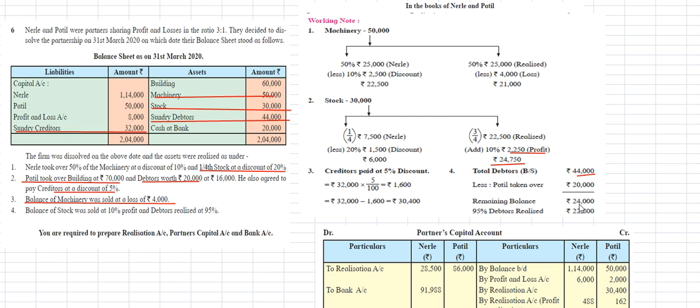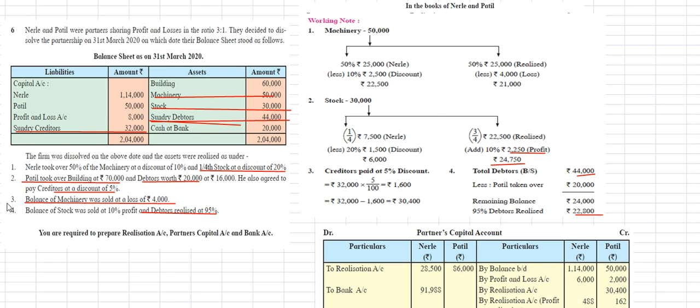On the 24,000 rupees, debtors are realized at 95%. The leftover amount is 24,000 rupees, so 24,000 into 95 divided by 100 gives 22,800 rupees as the sundry debtors amount. Now we have calculated all the entries of the adjustments.